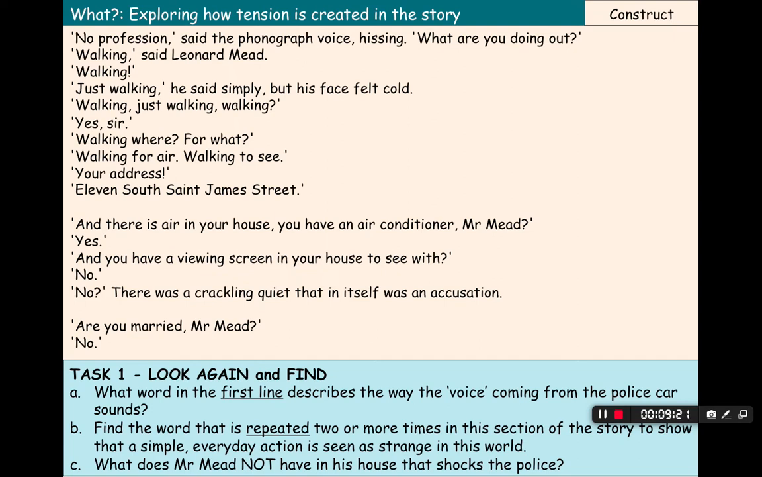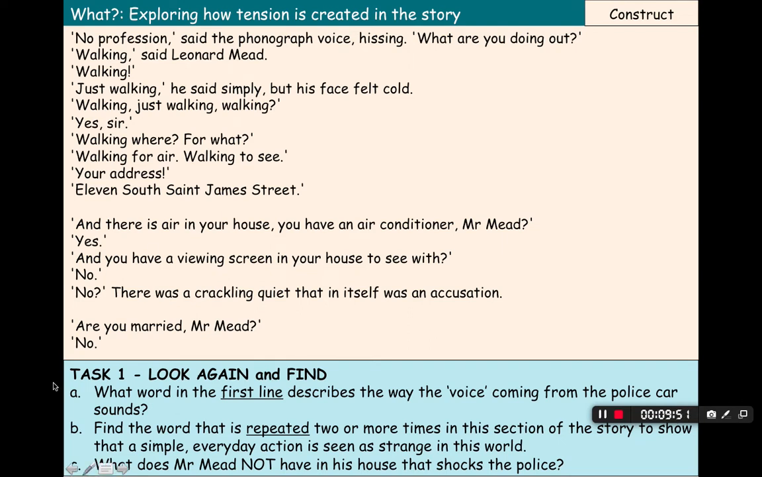"No." Now, in this section, the police car begins to ask Mr. Mead quite a few questions, and it takes on a darker tone, a bit of a meaner tone here. So we've got 3 questions here where what you need to do is just look back in this section of the text and find a quote or a word if it tells you for a word. And I'll just read those out and then give you time to find your answer.